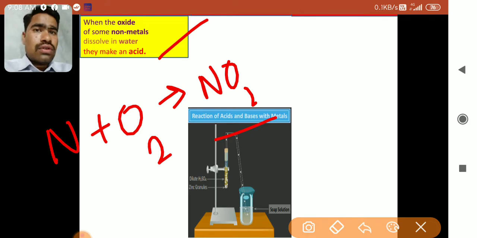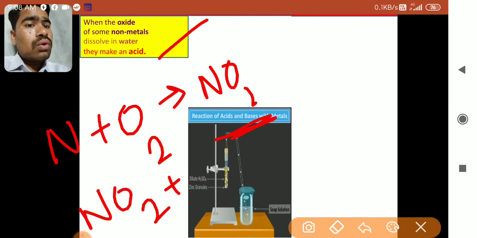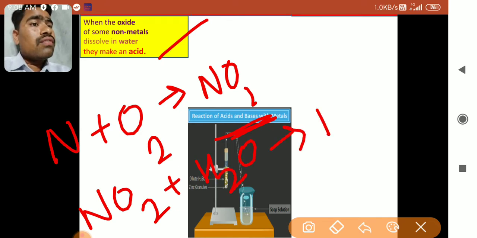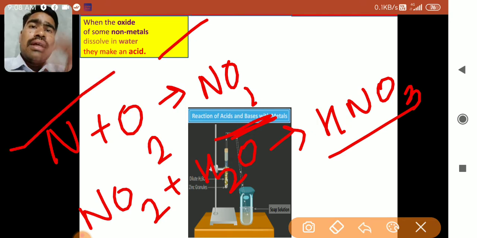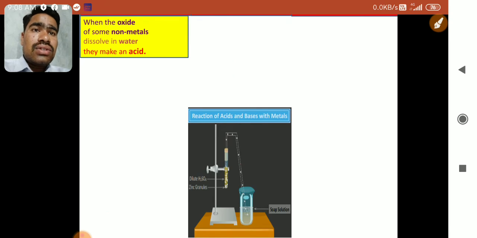What is the nature of a non-metal oxide? Nature means good nature, bad nature? No. In chemistry, we have acidic nature, basic nature, or neutral nature. So when this non-metal oxide NO2 reacts with water, it will form HNO3, and HNO3 is nothing but nitric acid. So non-metal oxides make acid, and that's the reason non-metal oxides are acidic in nature. Just try to understand by this example.